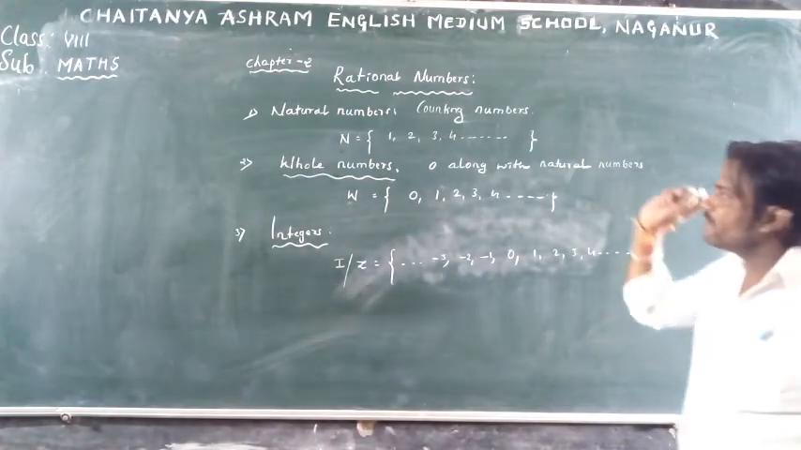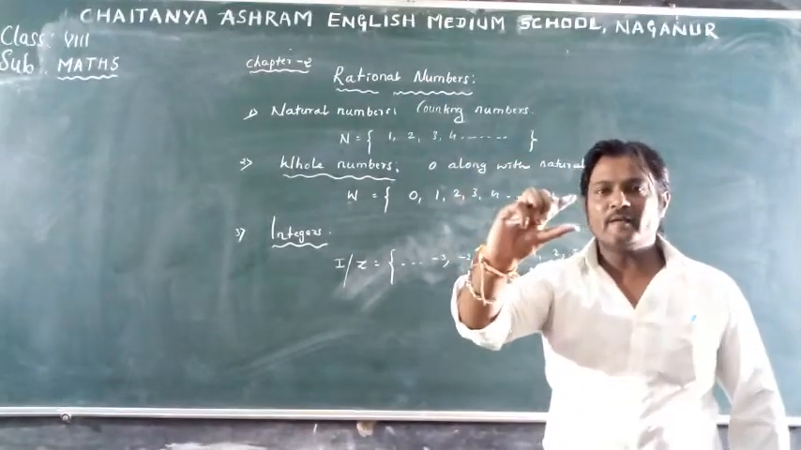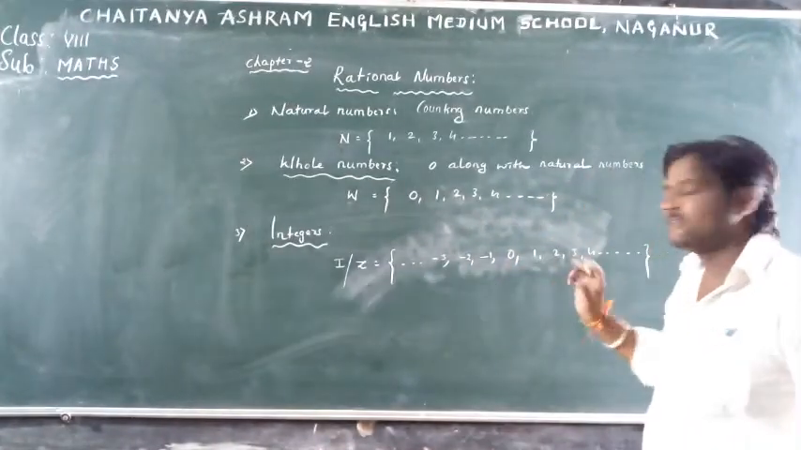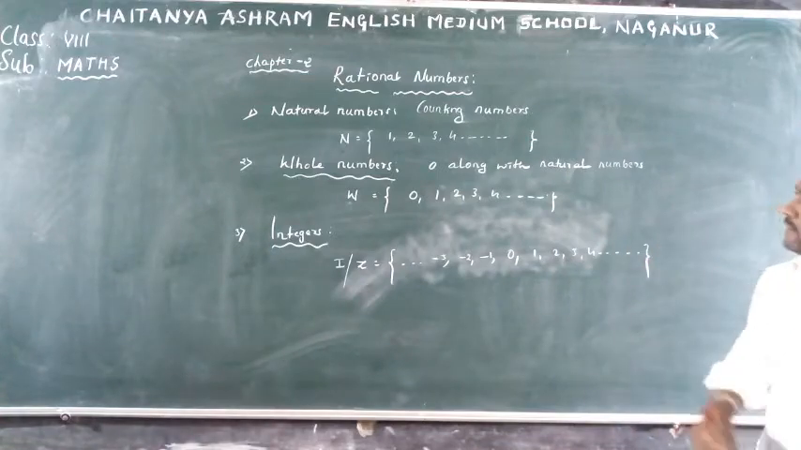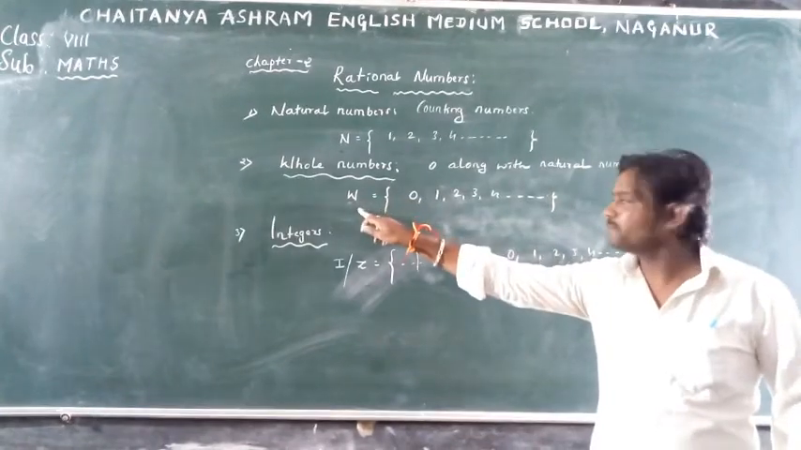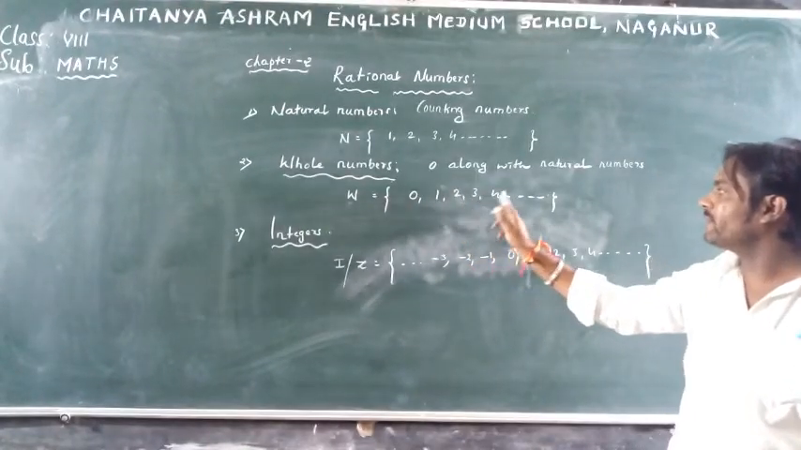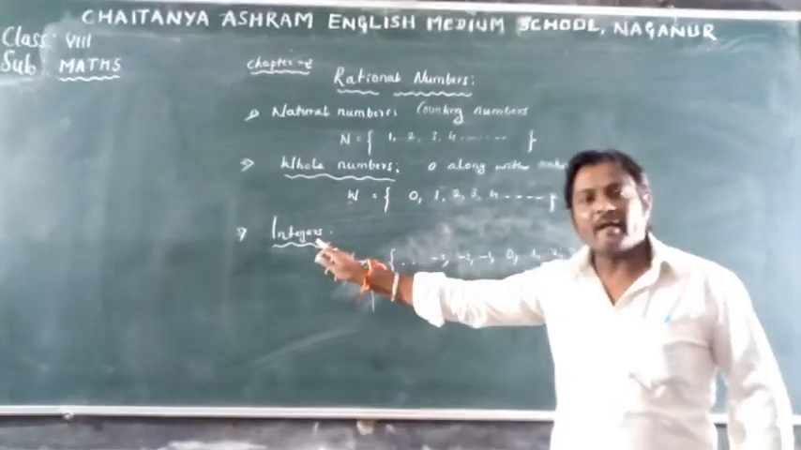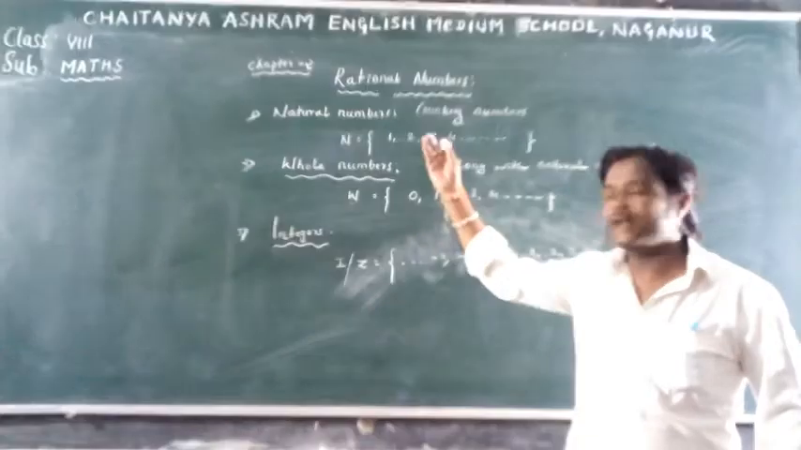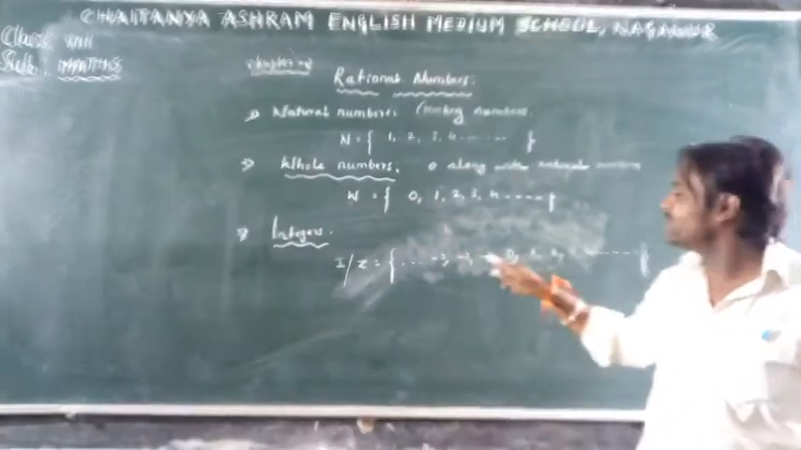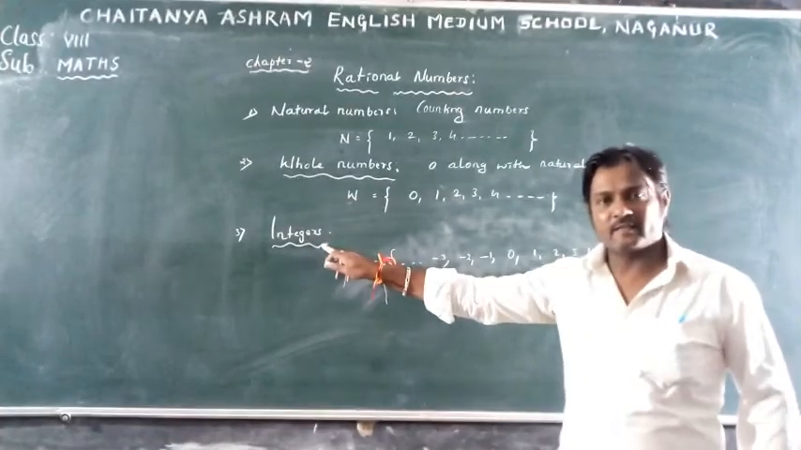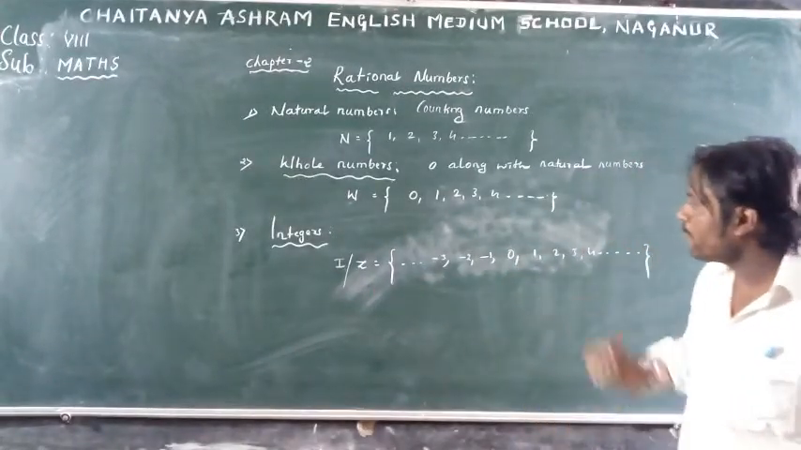Yes. Consider 3. 3 is a natural number. 3 is a whole number. Now 3 is an integer. And see here, this is the collection of whole numbers. Every whole number is an integer. Consider 0. 0 is a whole number, but not a natural number. But 0 is an integer because it belongs to this set of integers.